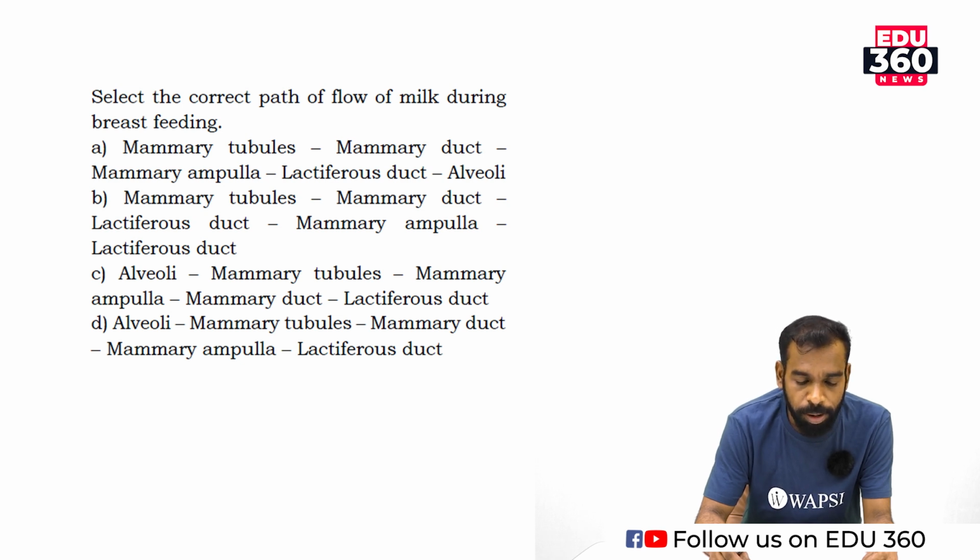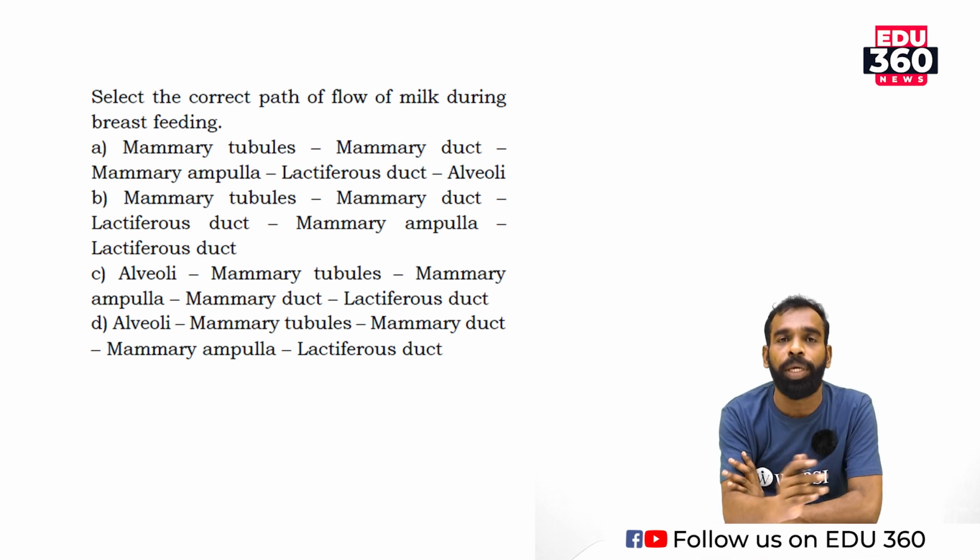Option B: mammary tubule, mammary duct, lactiferous duct, mammary ampulla, lactiferous duct. Option C: alveoli, mammary tubule, mammary ampulla, mammary duct and lactiferous duct. Option D: alveoli, mammary tubule, mammary duct, mammary ampulla and lactiferous duct.